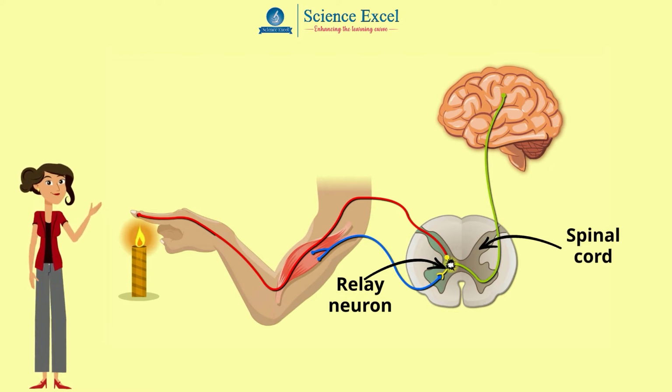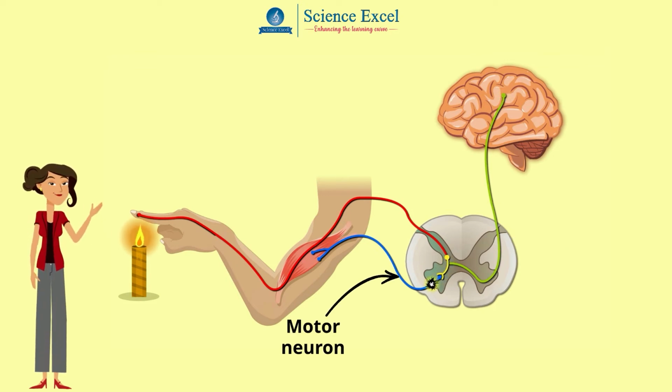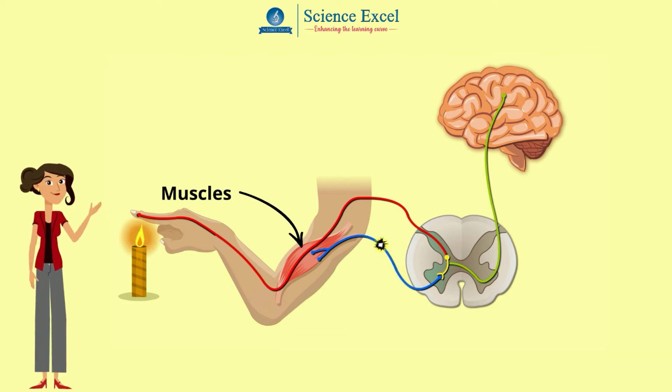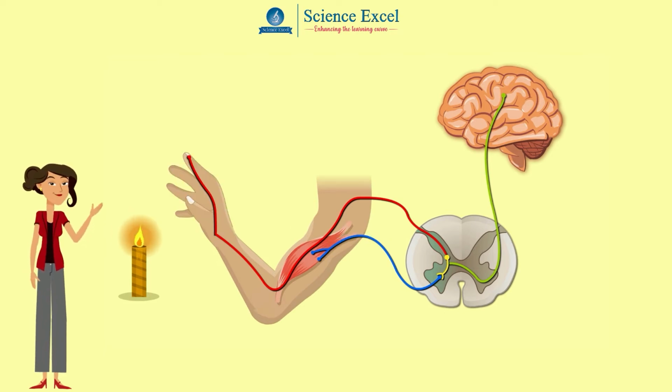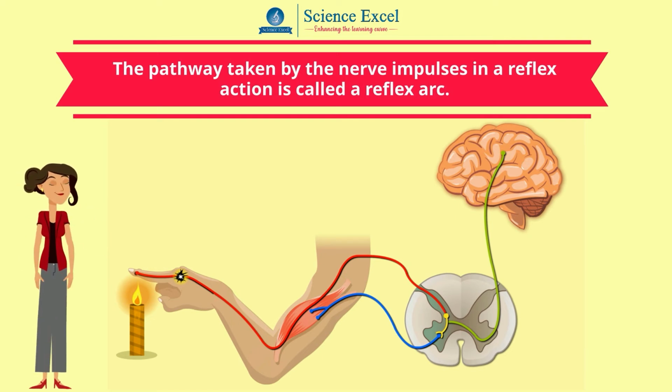The relay neuron then passes this impulse to the brain and then to the motor neuron. The motor neuron then sends the impulse to the effector organ, the muscles in the arm, which produces a response by contracting so that the hand is pulled away from the hot flame. This sort of pathway taken by the nerve impulses in a reflex action is called a reflex arc.